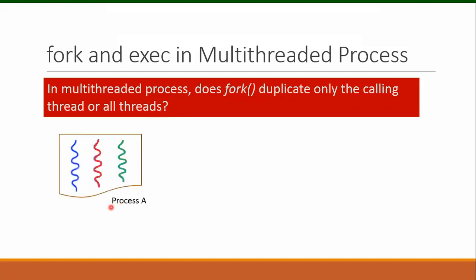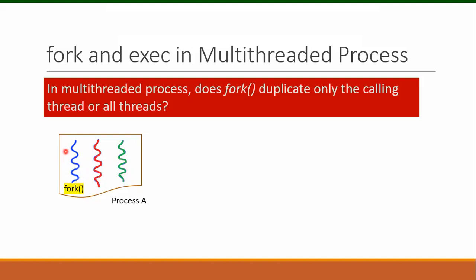The scenario is shown in this figure. There is a process A. This process has 3 different threads. Suppose this first thread invokes the fork system call. Now, a new child process will be created. But what happens with these threads? Either all of these 3 threads will be replicated in the child process, or only this thread will be replicated in the child process.